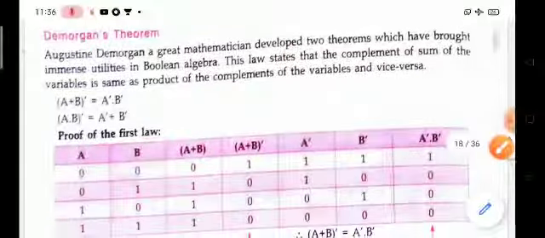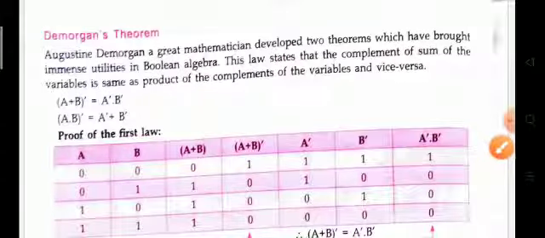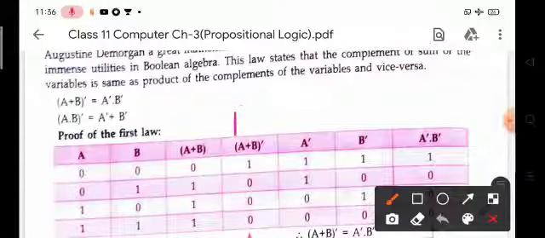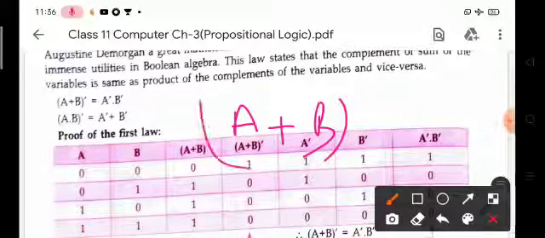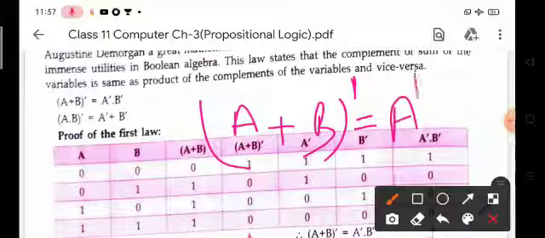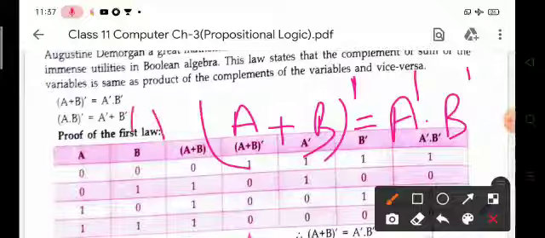Suppose there are two variables a and b. The complement of a plus b is equal to a dash dot b dash. This is the first law.